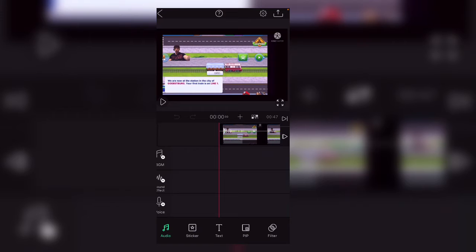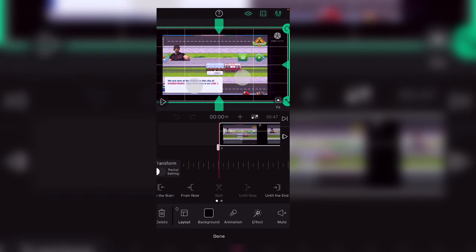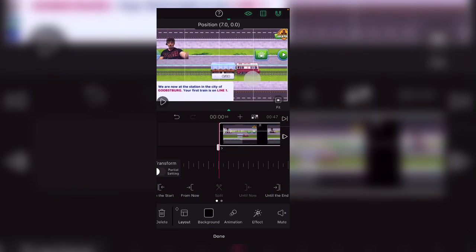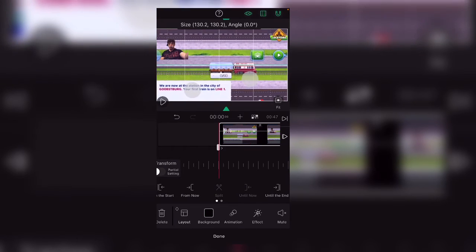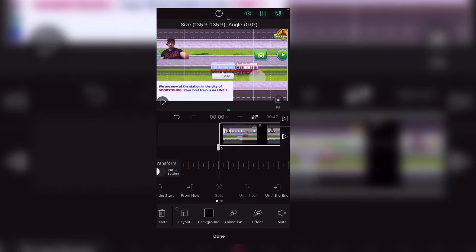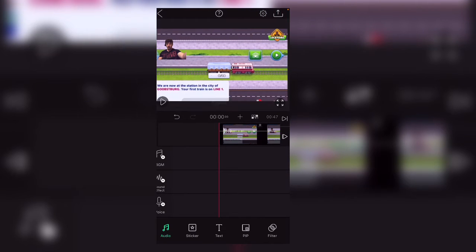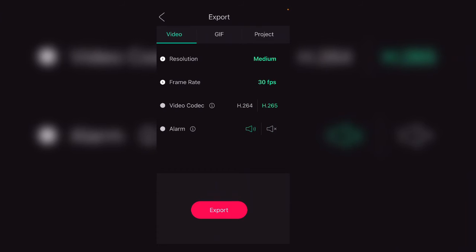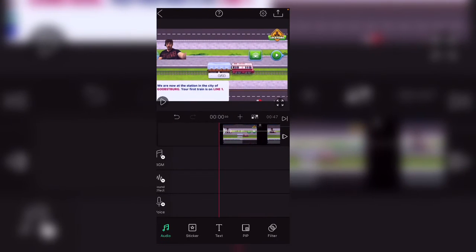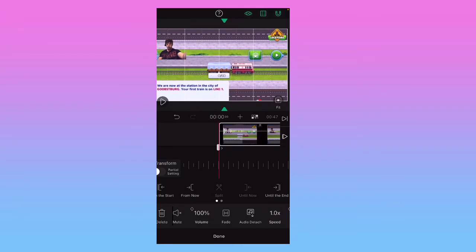Now, as you can see, that watermark, you select it and fill your screen as you want, where the black edges are gone, where you're getting just your gameplay or presentation area, you say done, and we're going to go ahead and export this. Before you do all that, you turn down the volume, you can add fades.